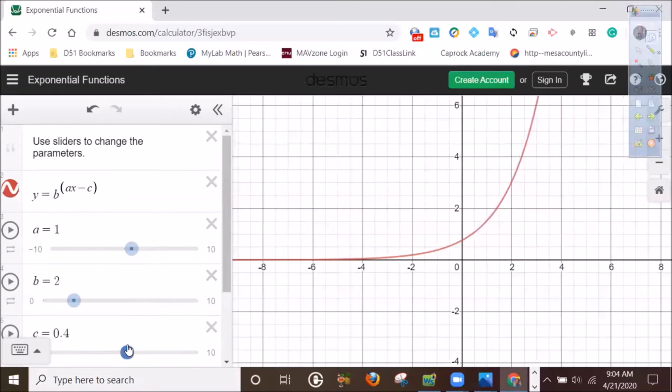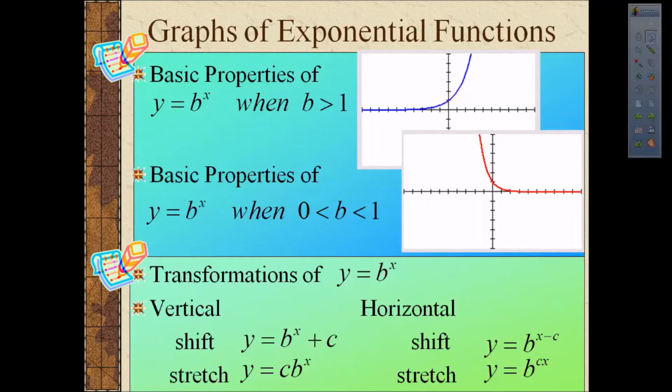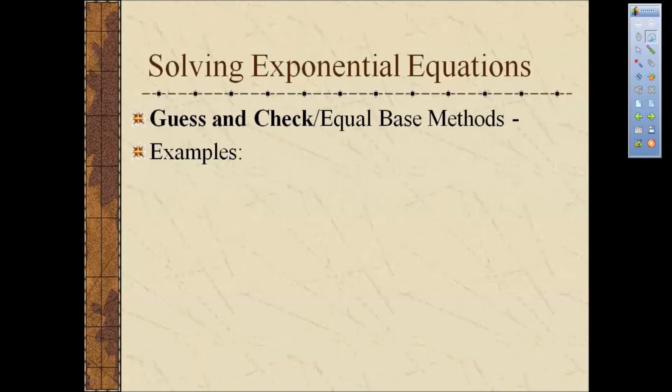And if I change the value of a, we see a stretch and a squash, although it's kind of hard to distinguish a horizontal stretch and squash versus a vertical stretch or squash. It might be worth your time to experiment a little bit on Desmos or a graphing calculator with some exponential functions of your own. Let's switch gears a bit and talk about solving exponential equations.